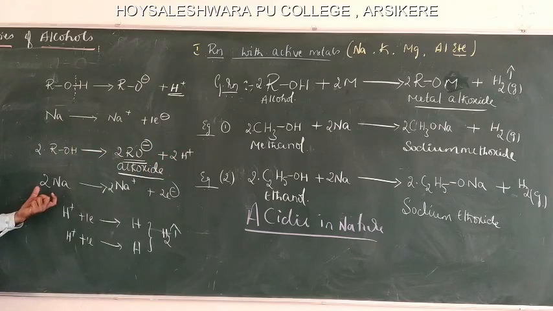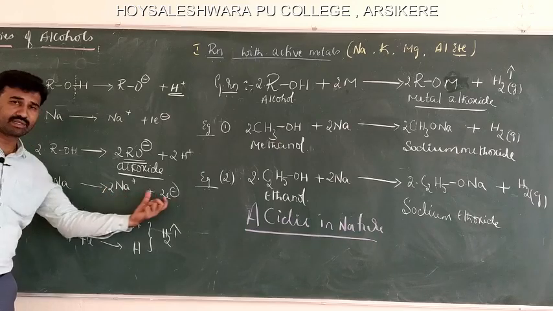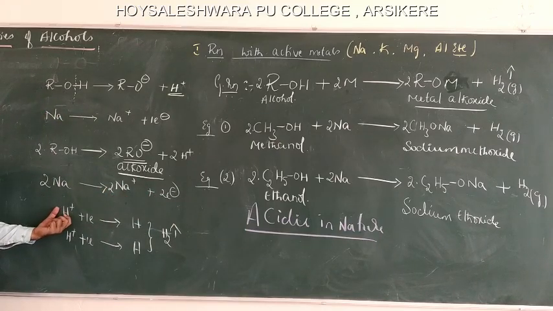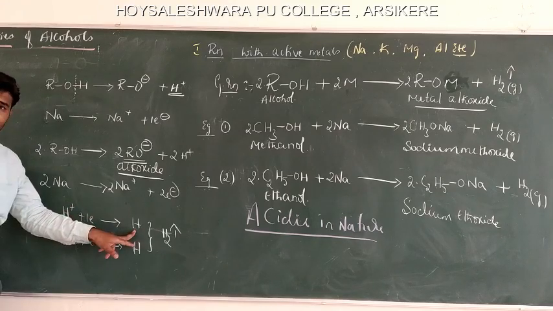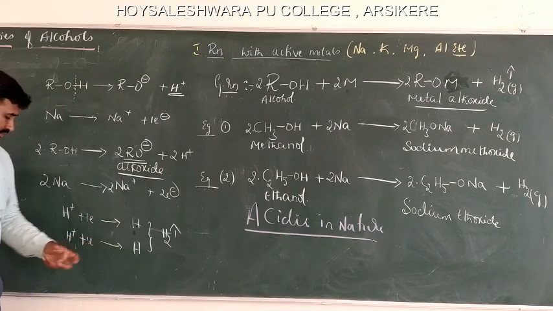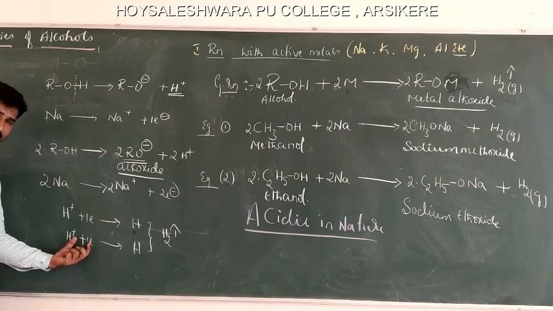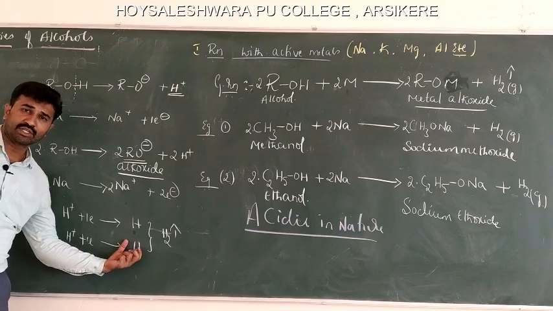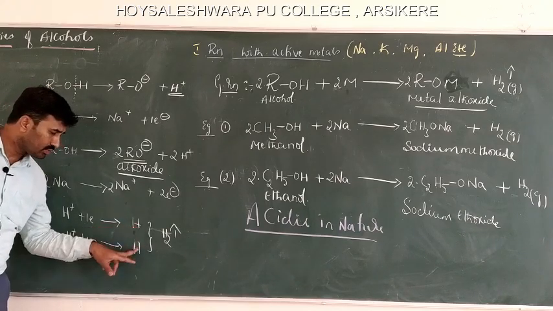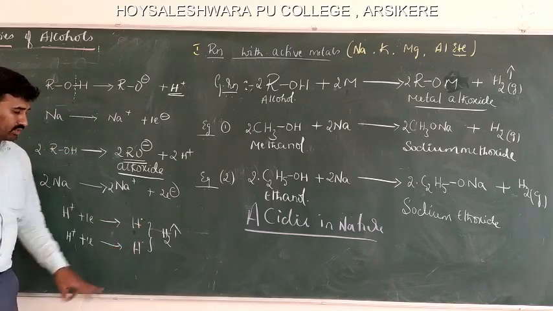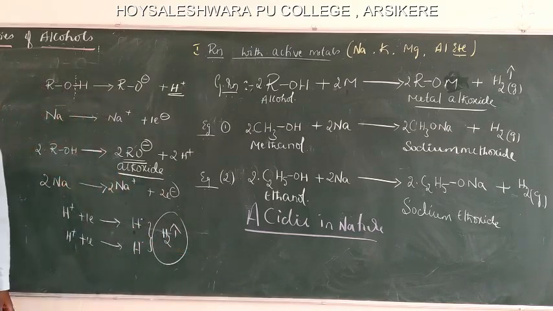And in the same way, for two sodium atoms, they convert into 2 Na plus, liberating 2 electrons, and one H plus ion gains 1 electron and converts into a hydrogen atom, and similarly another proton, that is H plus, gains 1 electron and converts into a hydrogen atom. These two hydrogen atoms, each containing 1 electron, get bonded together to form hydrogen gas.